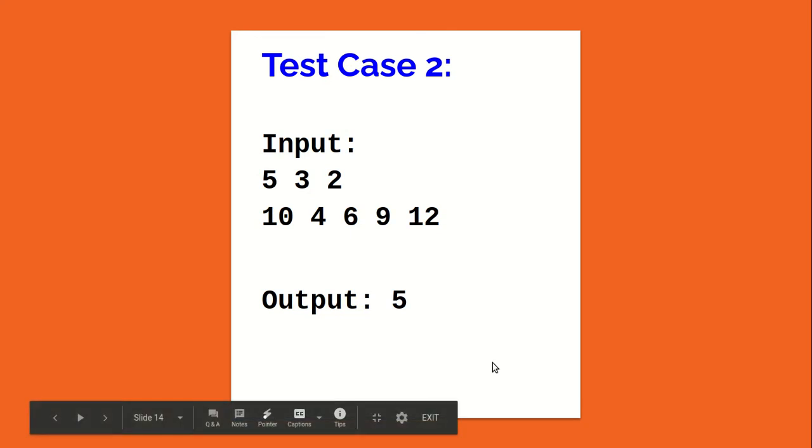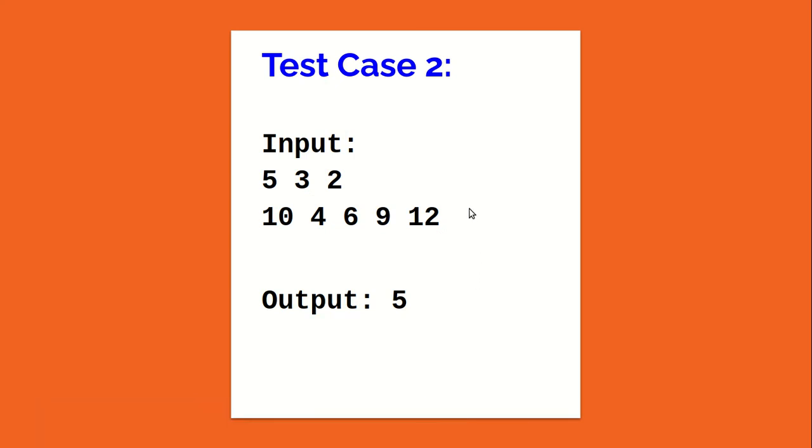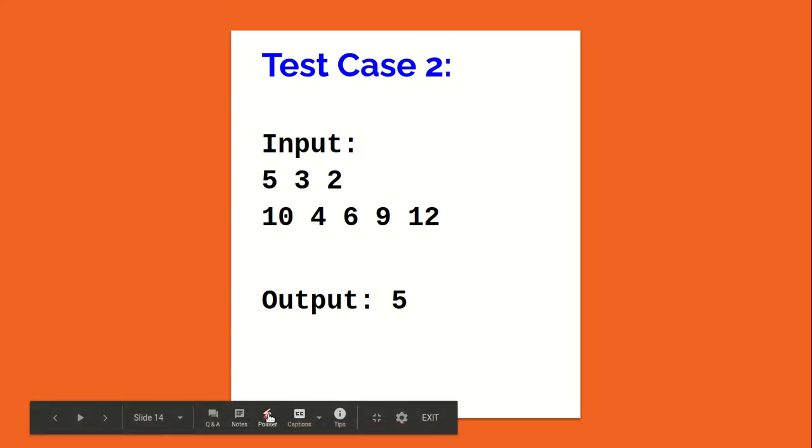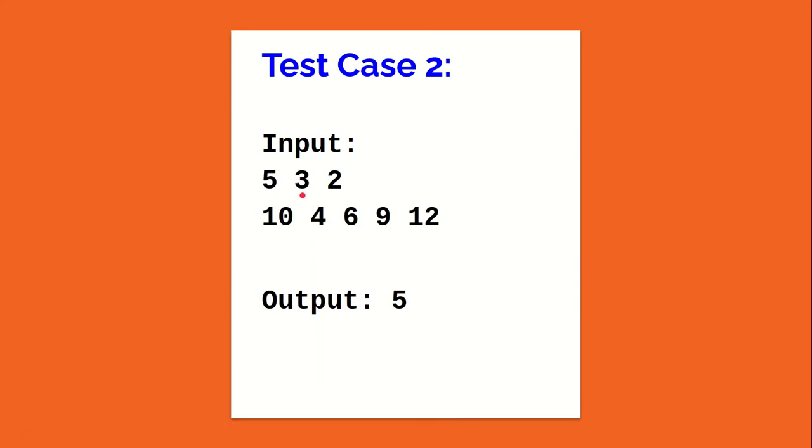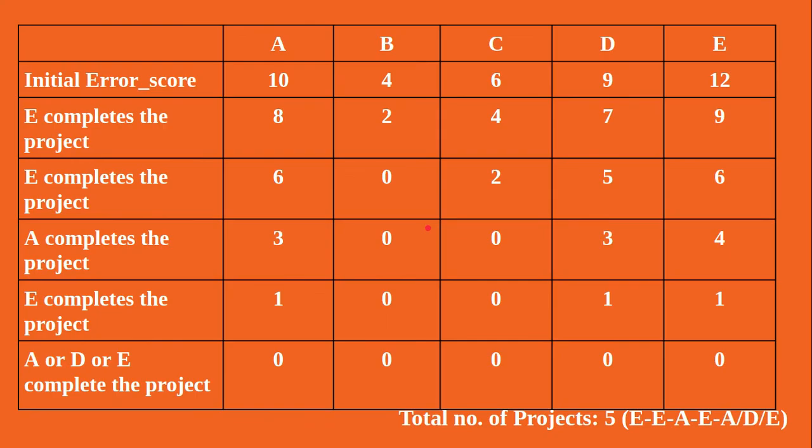Still we need to develop the test case and apply the logic to test our program. So at least one test case we design here. In this test case, 5 is the number of team members, 3 is the P, so whoever completes the project, his error score is deducted by 3, and 2 is the reduction factor for other team members. Now the actual error scores are 10, 4, 6, 9, 12. So now let's see the explanation. The output we expect here is 5.